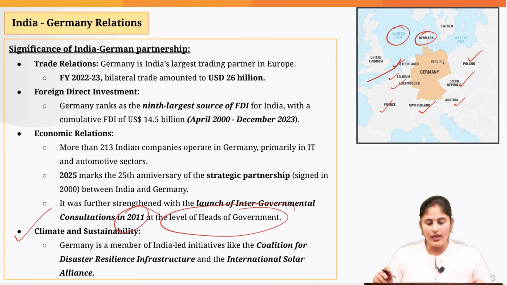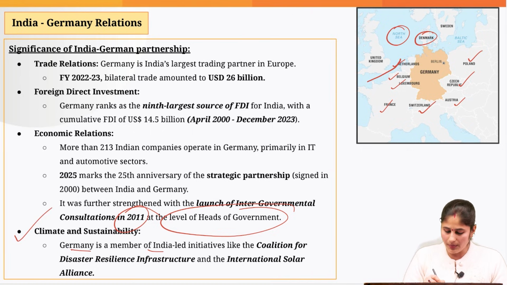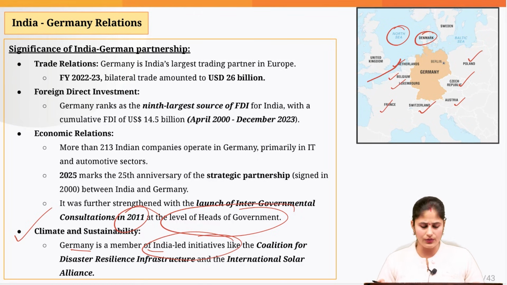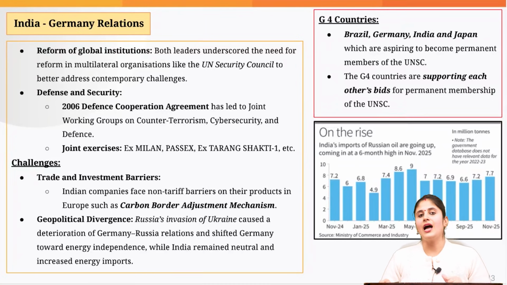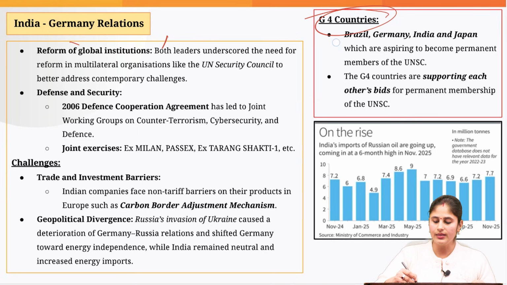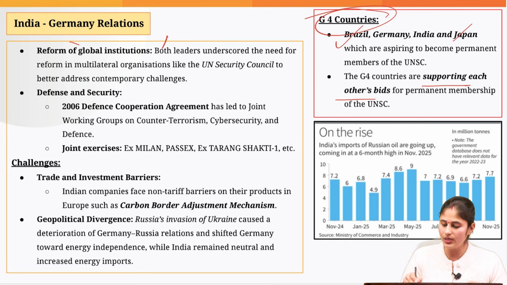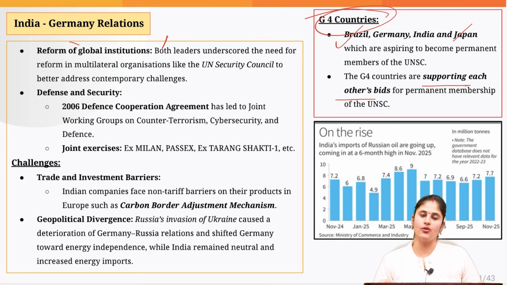Then from the environment point of view, Germany is a member of India-led initiatives like the Coalition for Disaster Resilient Infrastructure and the International Solar Alliance. Then the two countries are adamant supporters of reforms that should be brought in the global institution, that is the UN Security Council, and the two countries are part of the G4 grouping. What are the other countries which also form part of the G4? That is Brazil and Japan. And all these countries are adamant when it comes to reforms in the UN Security Council, and each of these countries supports each other's bids for permanent membership in the UN Security Council.